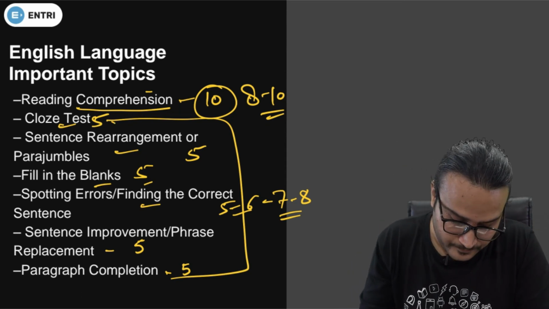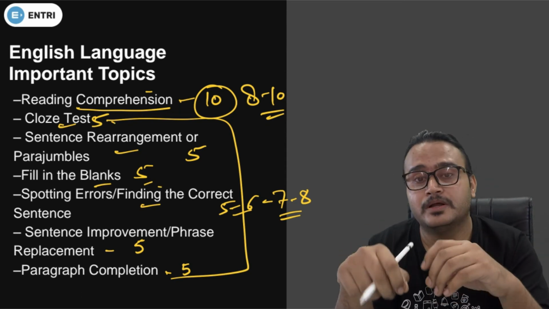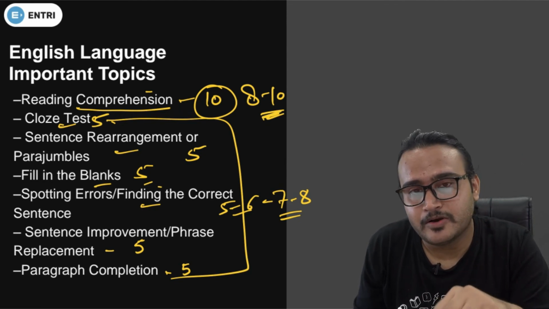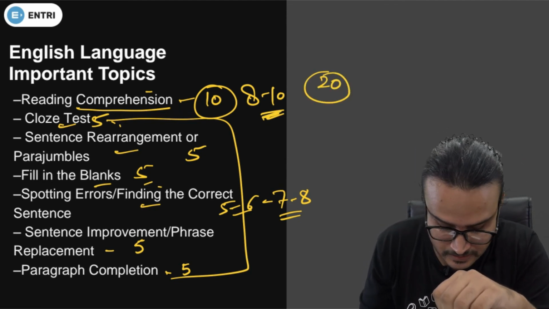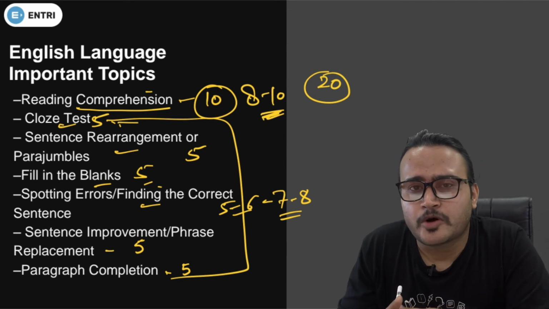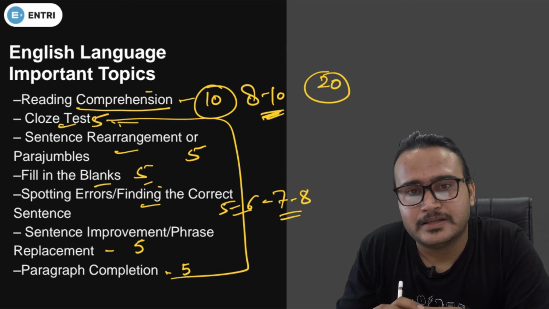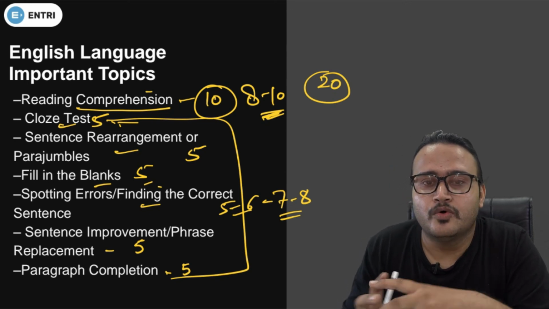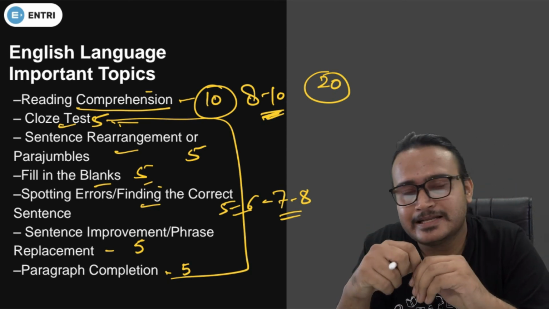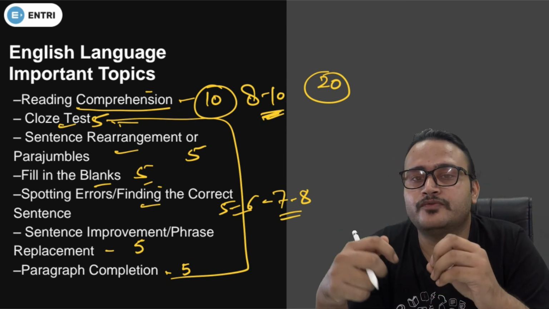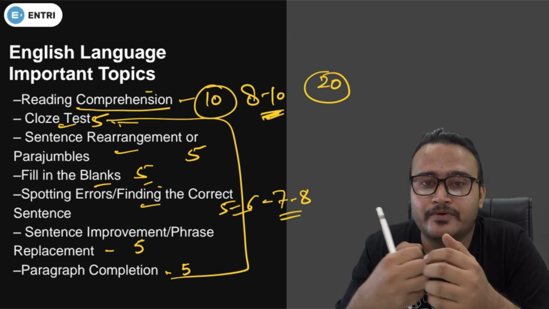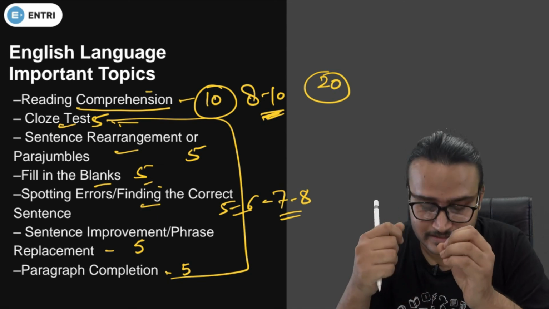And if you see 5, 5, 5, 5, 5, then if 8 to 10 questions are from reading comprehension, the remaining 20 questions are from these topics. Any of these topics can be skipped by the examiner in the examination, so you can go with these miscellaneous topics also. So guys, the main strategy I will tell you for maximizing your score or having good marks in the examination is just this.